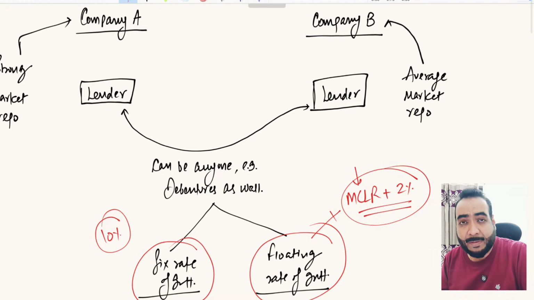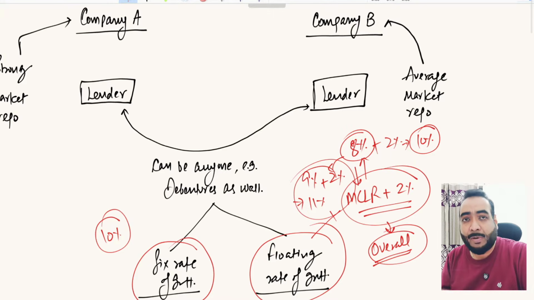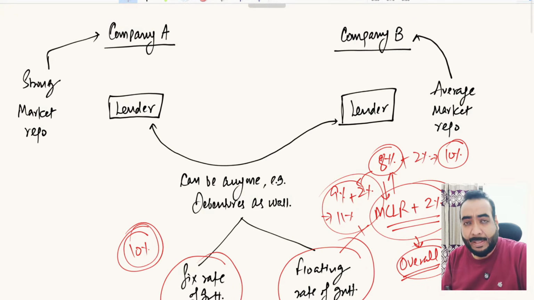If any change happens in MCLR, whether increase or decrease, your overall interest rate will also change. Suppose the MCLR is 8% and your interest is 8% plus 2%, which is 10%. If in future the MCLR changes to 9%, then your rate will automatically increase to 11%. So it will keep on floating after regular intervals. In fixed rate of interest, the rate will remain fixed. These are the two types of rates charged by the lenders.